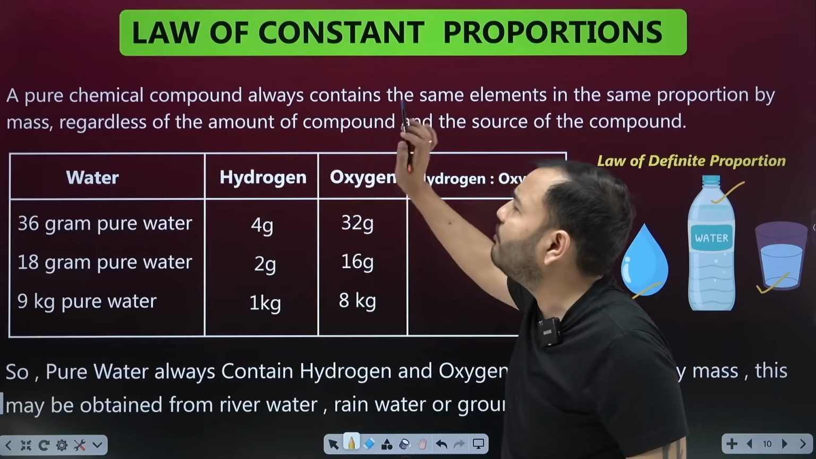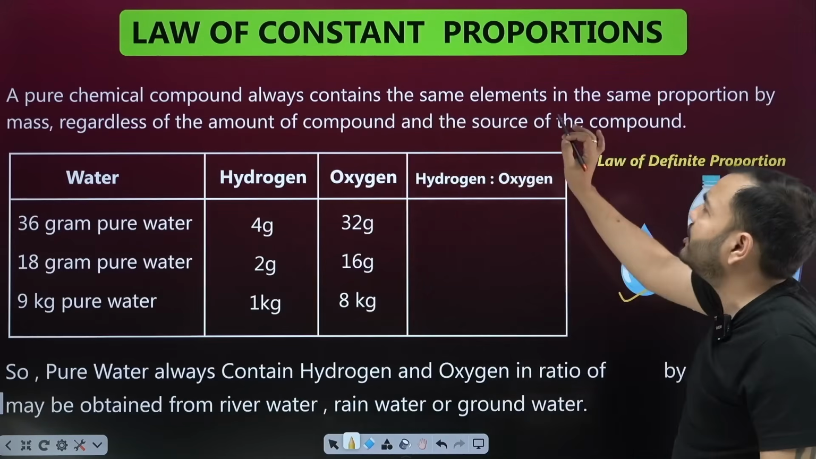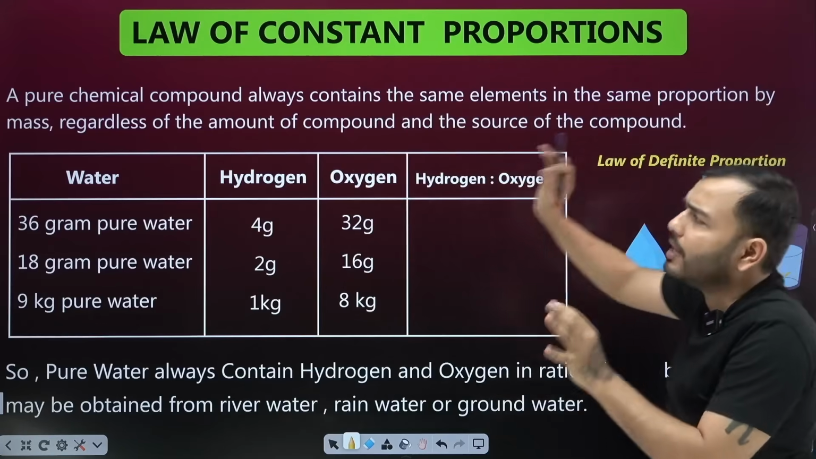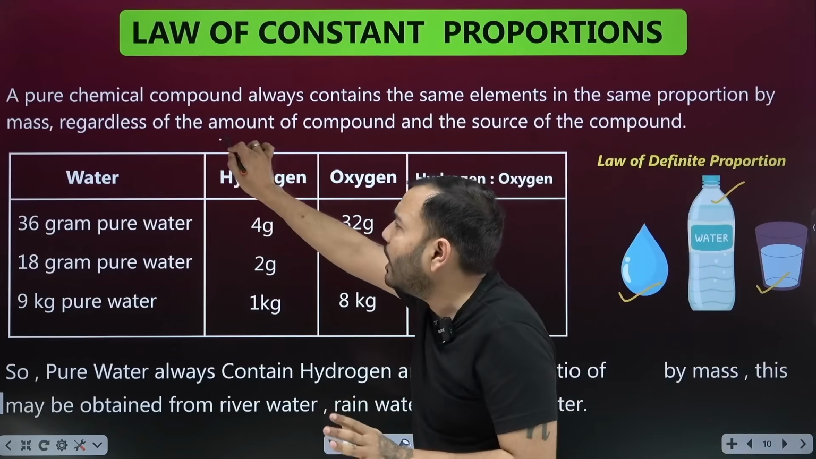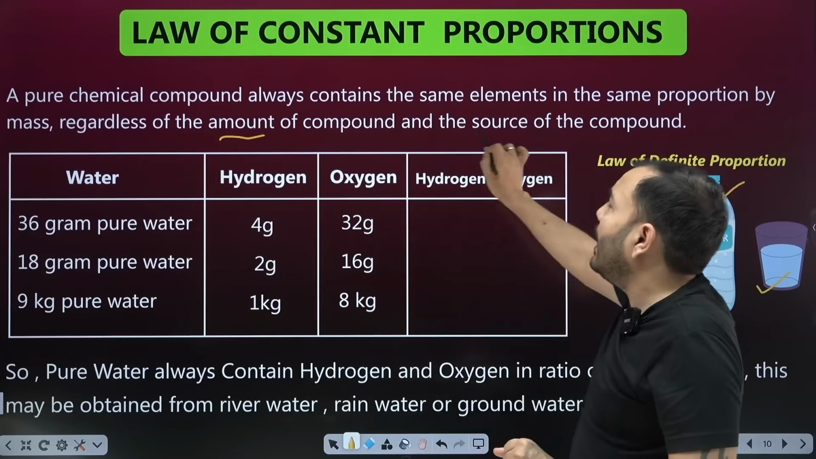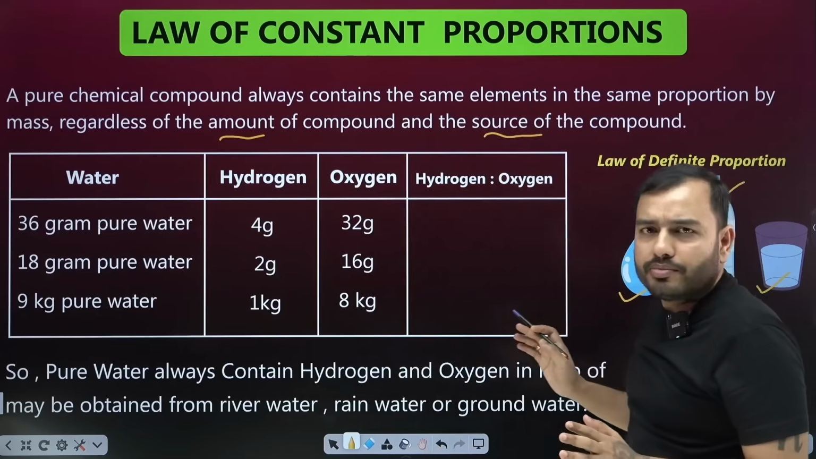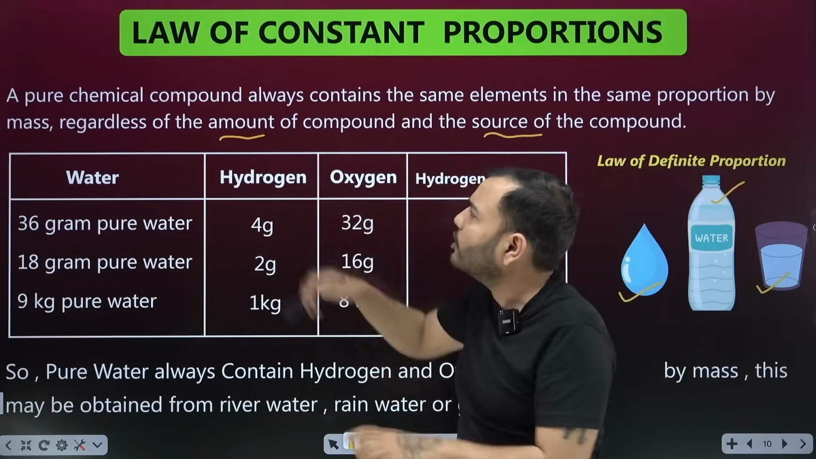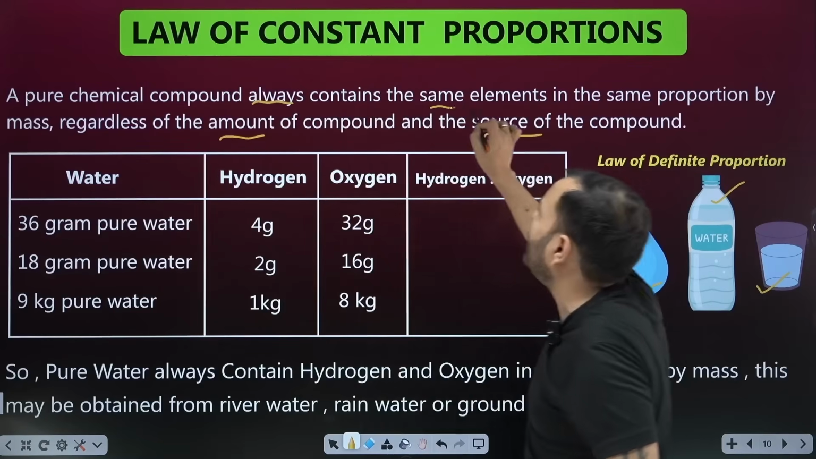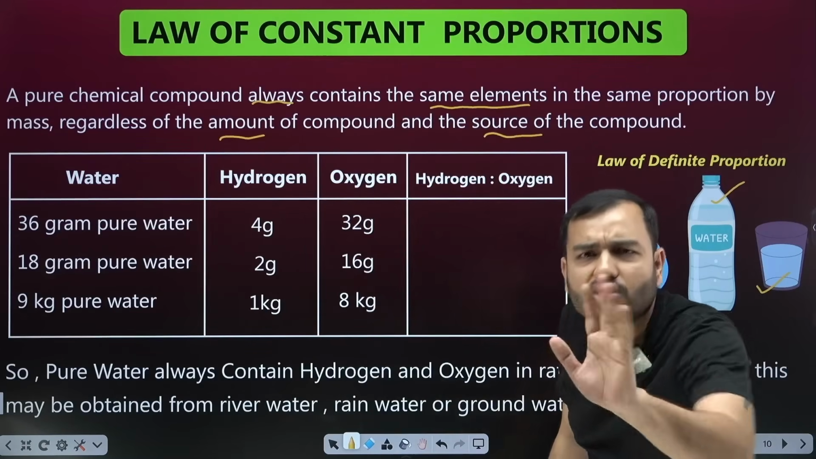A pure chemical compound always contains the same elements in the same proportion by mass, regardless of the amount of compound and the source of the compound. If there is a pure chemical compound, then it always contains the same elements. Its elements will never change.